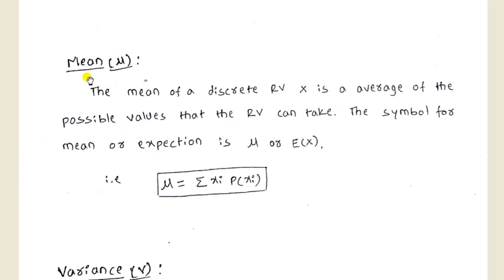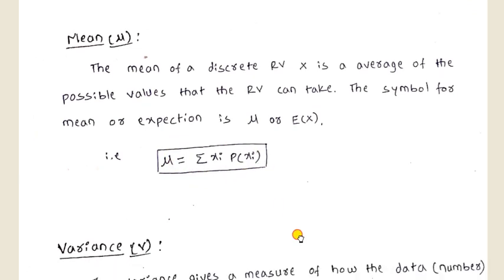Then mean or average, it is denoted as mu. The mean of a discrete random variable capital X is an average of the possible values. So it is denoted as mu is equal to summation of xi into p of xi. This mean is also denoted as capital E of x, that is the expectation of random variable x. So it is the formula for calculating the mean mu.